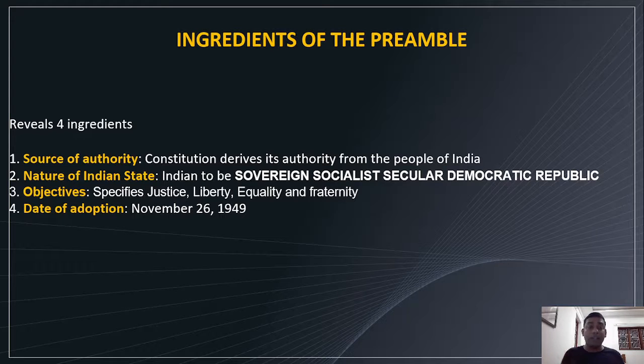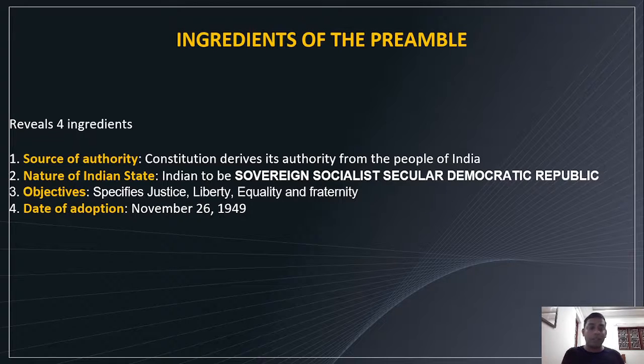The nature of the Indian state: India to be a sovereign, socialist, secular, democratic republic. So India has all these features. We will see all these terminologies, don't worry. Then the objectives: justice, liberty, equality, and fraternity.